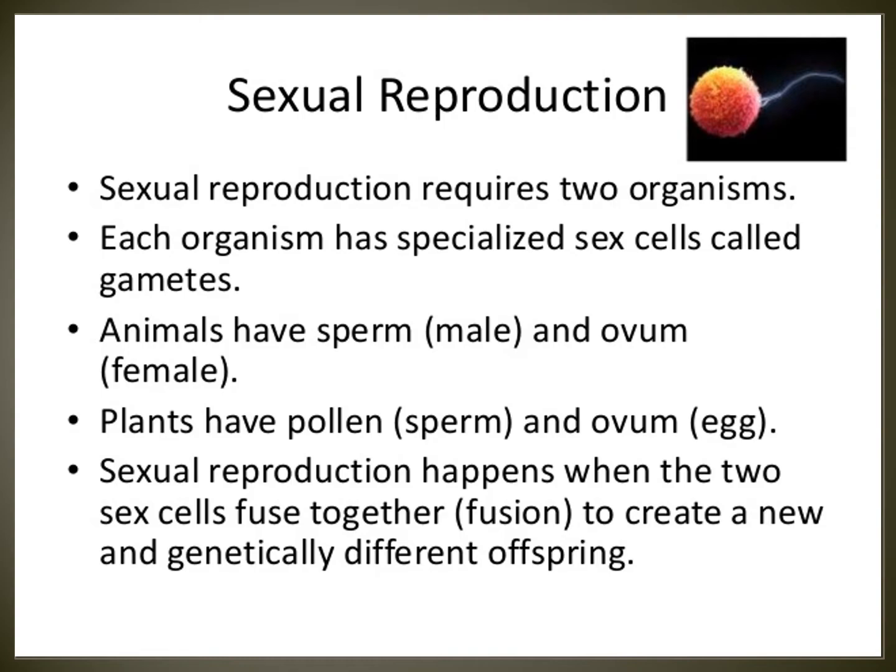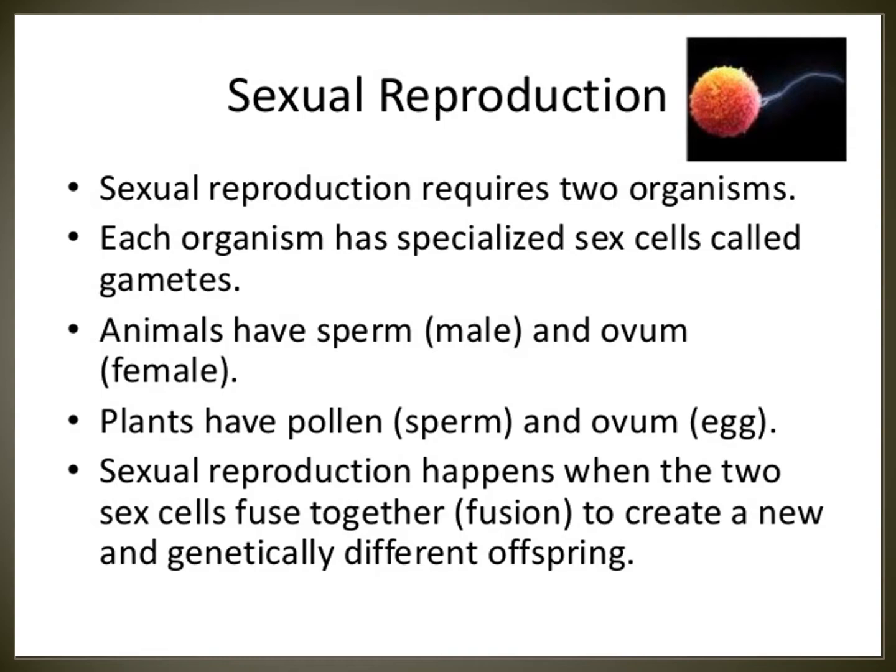Plants have pollen, that is male, and ovum, that is a female egg.